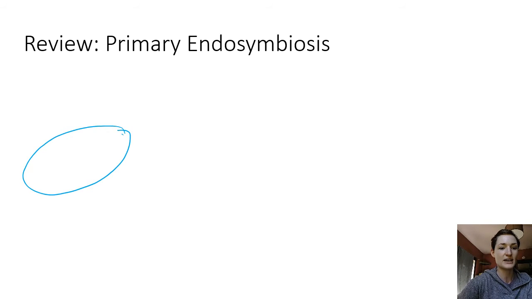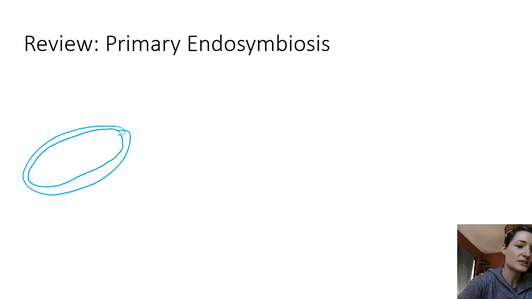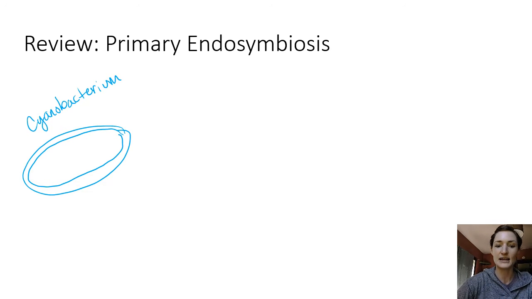We had our blue-green algae, right, our cyanobacteria that are not algae at all, and they have two membranes. So this is our cyanobacterium, or cyanobacterial ancestor. And it has a plasma membrane and it has a cell wall.